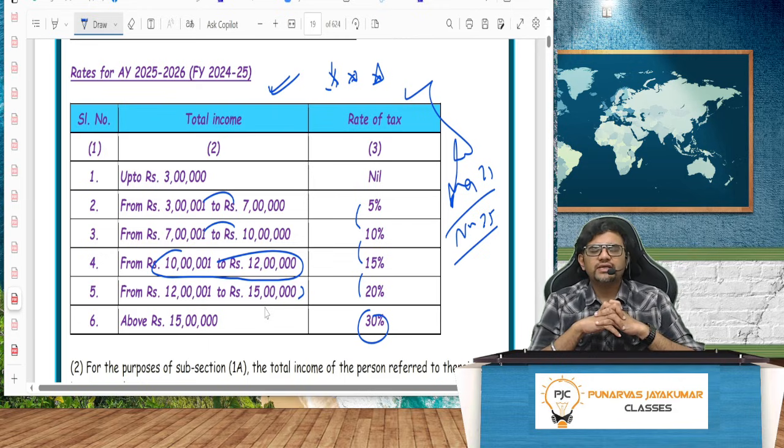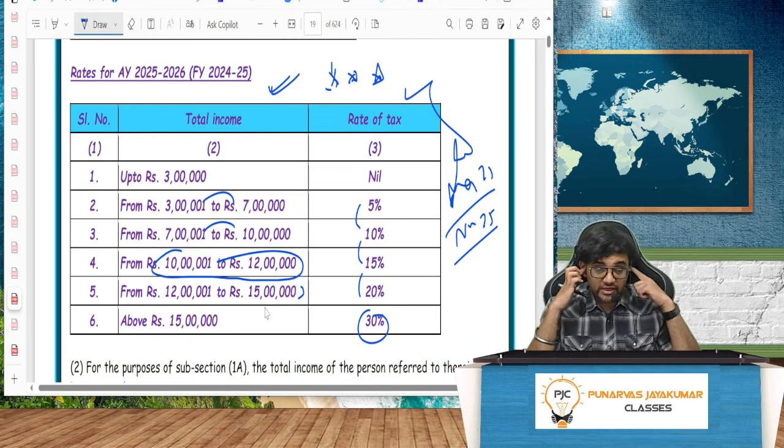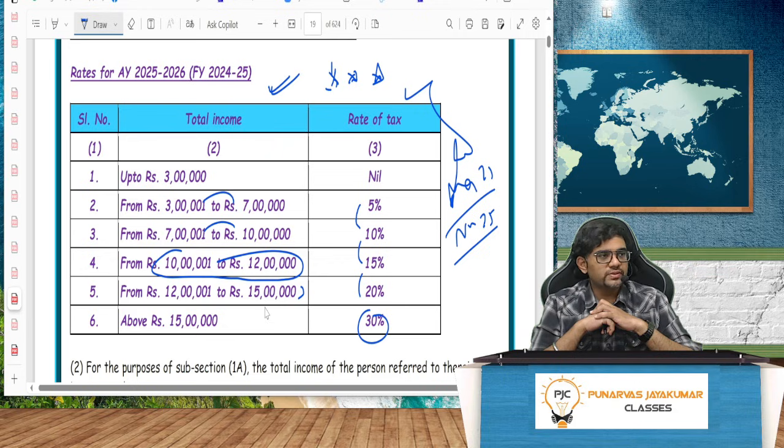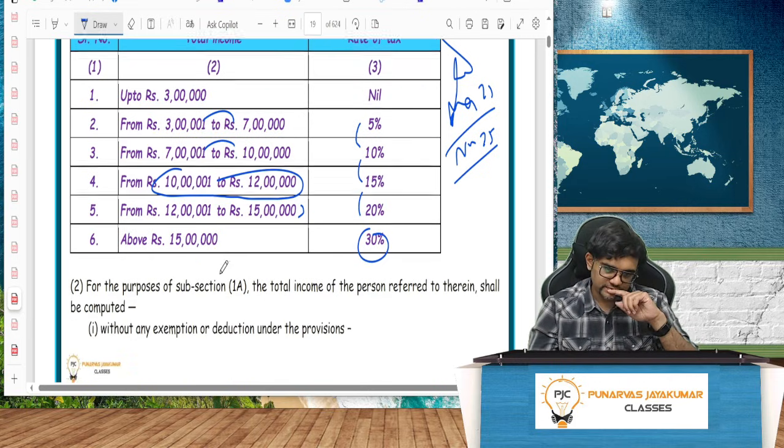So up to 3 lakh, nil. 3 lakh to 7 lakh, how much? 5%. Come on, all of you keep telling, I can hear from here. From Mangaluru, Udupi, Kasargod, Andhra Pradesh, Bangalore, everywhere. Up to 3 lakh, nil. 3 lakh to 7 lakh, 5%. 7 lakh to 10 lakh, 10%. 10 to 12 lakh, 15%. 12 lakh to 15, 20%. And above 15 lakh, how much? 30%. So all this put together is what we need to see. Very, very simple.